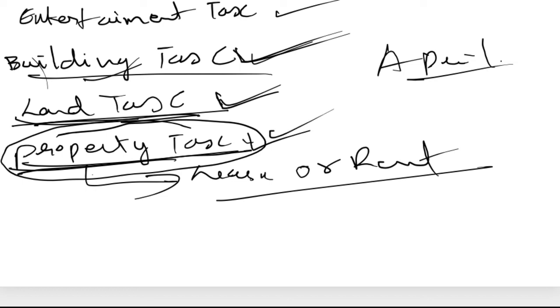So when a building and land become property, if you are leasing it out, for example, movable property includes cars, buses and all. Intangible property includes patents, copyrights.